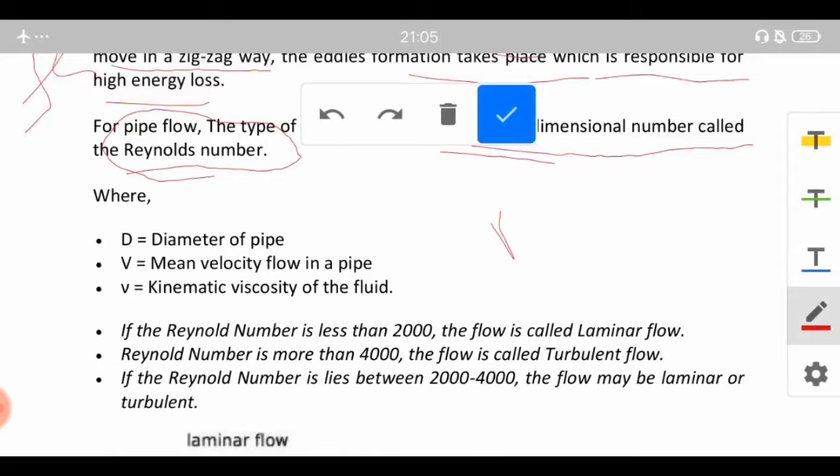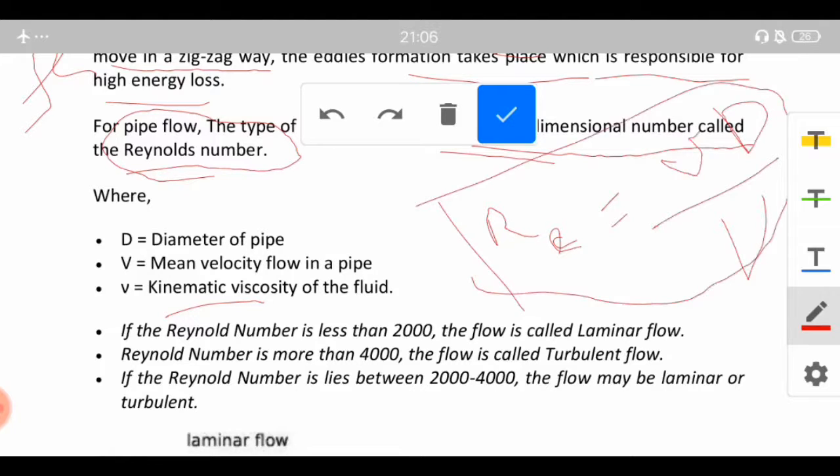So Reynolds number Re is basically equal to rho v d upon mu, or you can write it like this: as you know, mu upon rho is the kinematic viscosity nu. So you can write that Re is basically v d upon nu. So this is the formula for Reynolds number. We will be studying about it later.